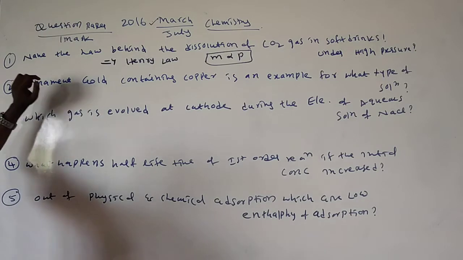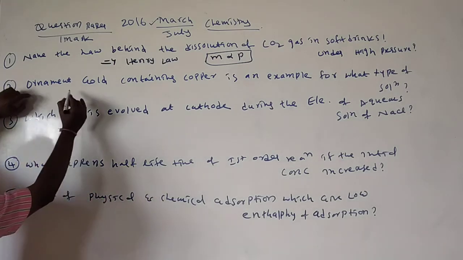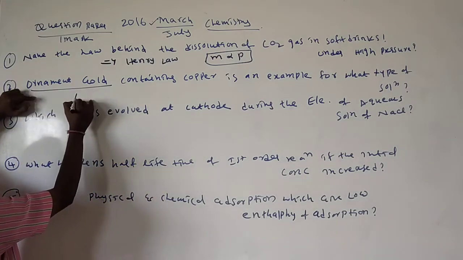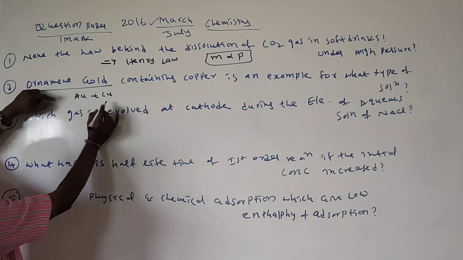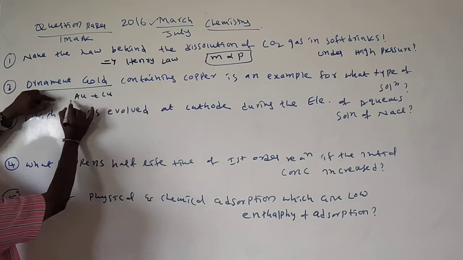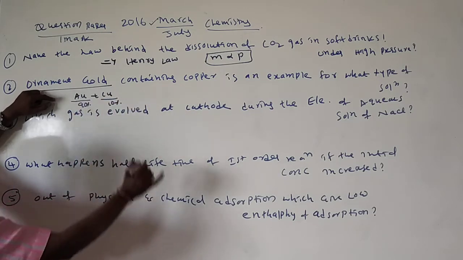Okay, ornament gold contains copper is an example for what type of solution? Ornament gold is nothing but gold and copper. Here gold is maximum 90%, and 10% copper will be present.